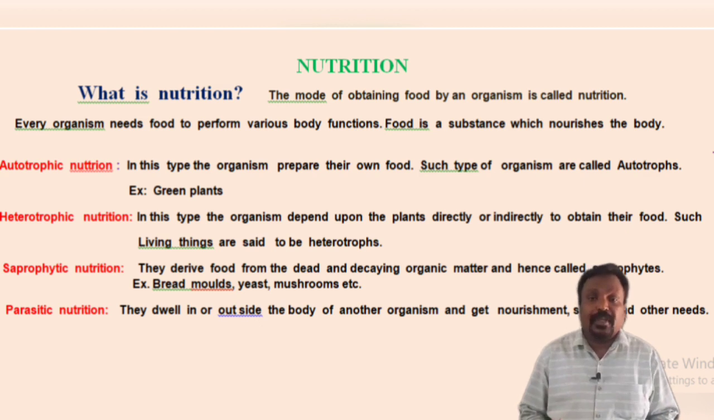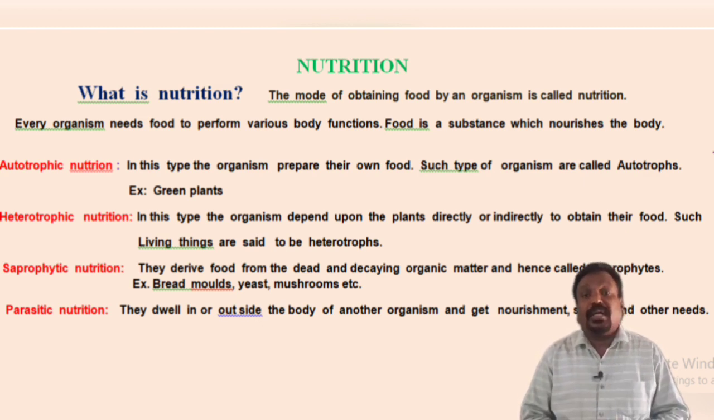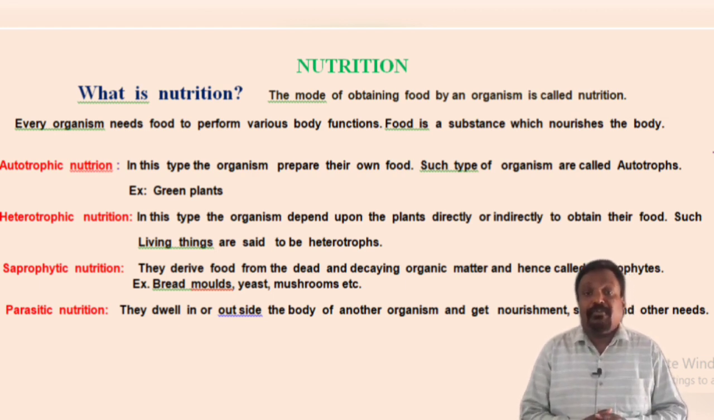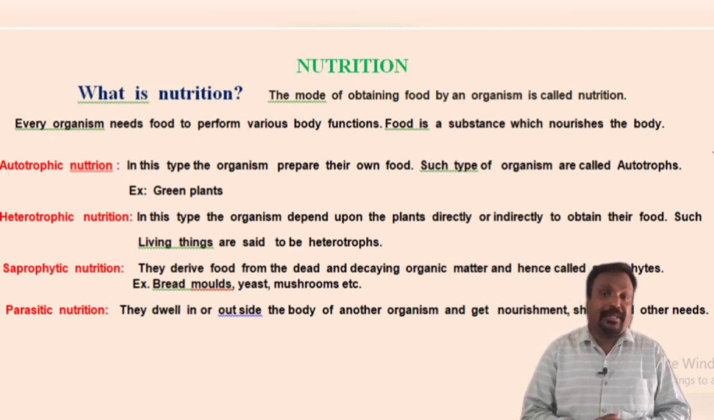This mode of preparing food by themselves is called autotrophic nutrition. Therefore, the plants are said to be autotrophs. So what are autotrophs then? Autotrophs are those organisms which prepare their own food. The best examples for that are plants and blue-green algae.